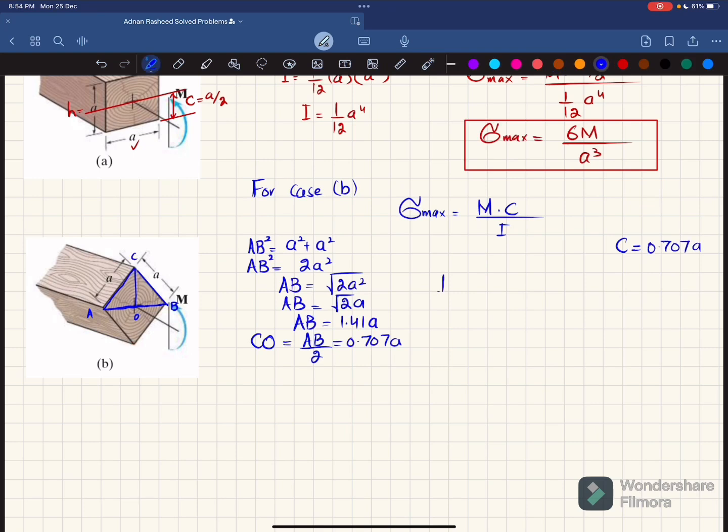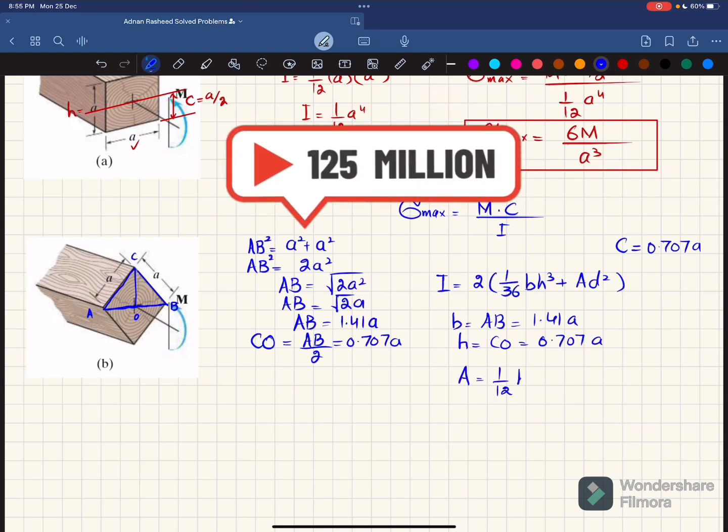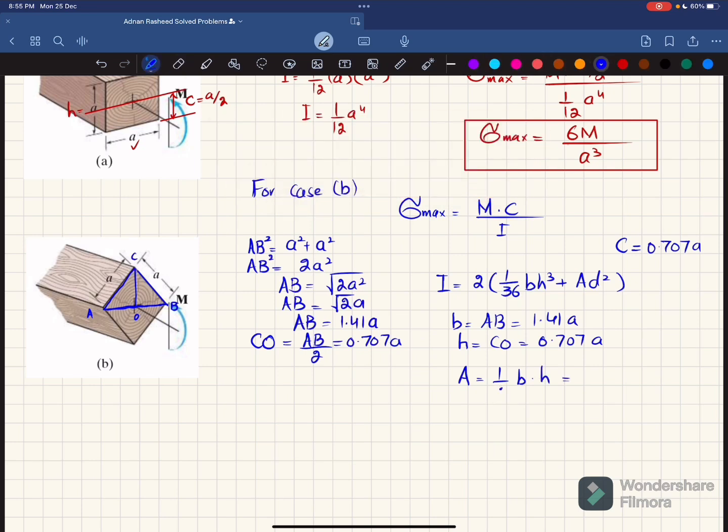Now moment of inertia I for this triangular portion, since there are two triangles, so the moment of inertia is 1 over 36 bh cubed, and this area, by using parallel axis theorem, its centroid will be away from this neutral axis. Clear? So we will write A D square. So I will write 2 multiplied by 1 over 36 bh cubed plus A D square. Clear? So what is B here? B is this AB, which is equal to 1.41 times A. What is height? Height is equal to CO, and that is equal to 0.707 times A. Clear? And what is area? So area for this triangle is equal to 1 over 2 breadth into height. So 1 over 2, not 1 over 12. So this is 1 over 2 B into H. So B is 1.41 times A, and H is 0.707 times A.